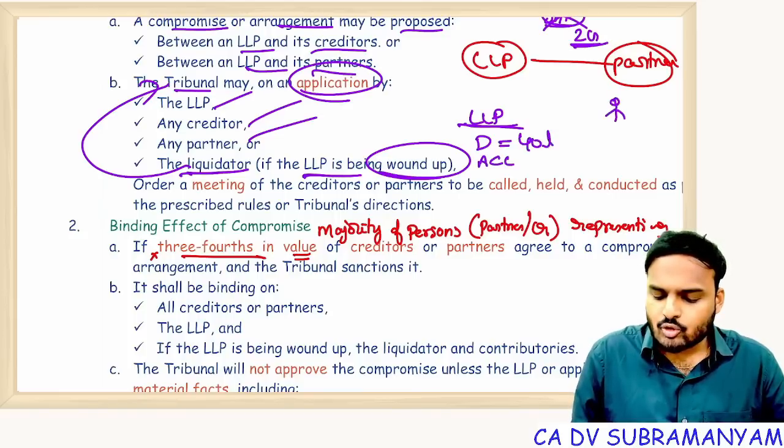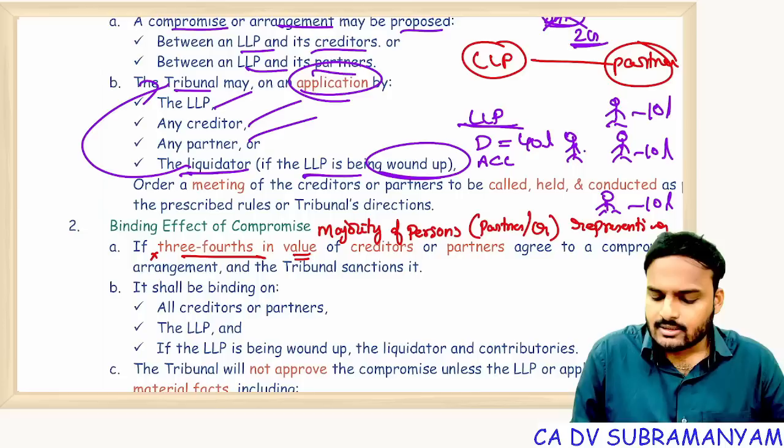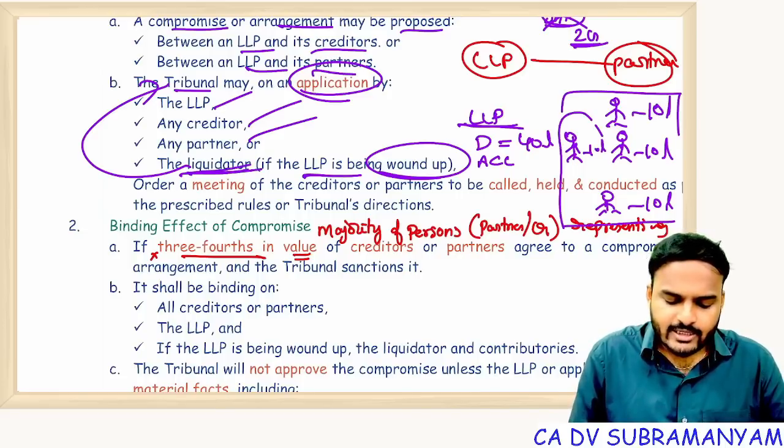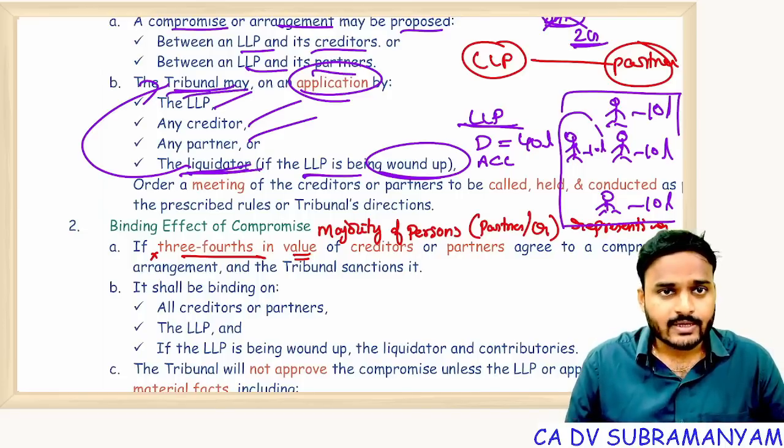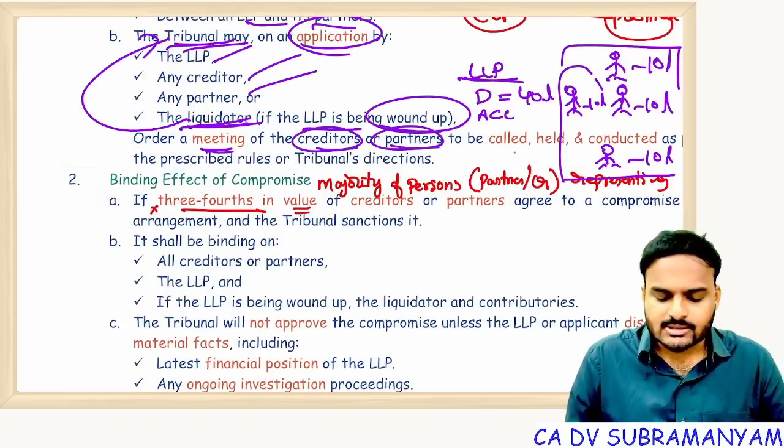Each and every partner should contribute 10 lakhs, but those partners are not contributing this amount. Then definitely there is a dispute between partners. So on behalf of the LLP, the liquidator will file an application with the tribunal, and the tribunal may order a meeting of the creditors or a meeting of partners.